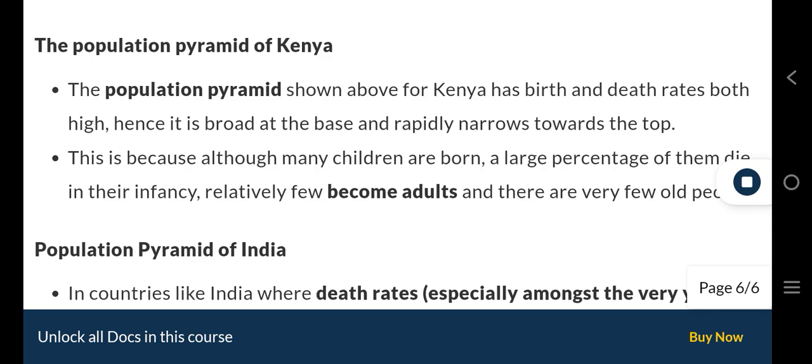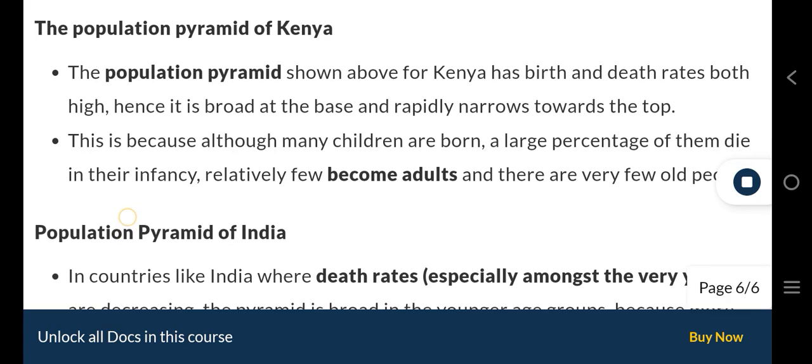The population pyramid of Kenya. The population pyramid shown above for Kenya has birth and death rates both high, hence it is broad at the base and rapidly narrows towards the top. This is because although many children are born, a large percentage of them die in their infancy, relatively few become adults, and there are very few old people.